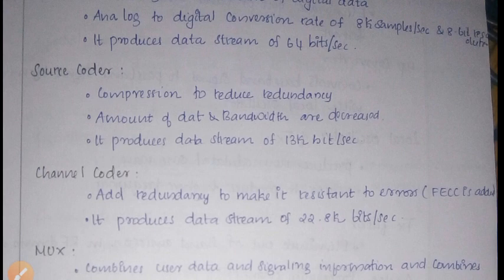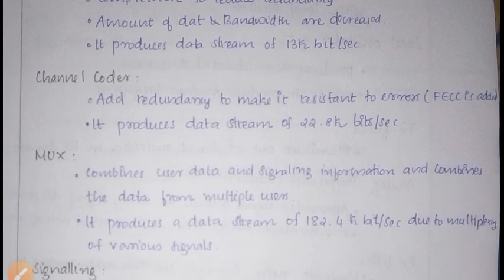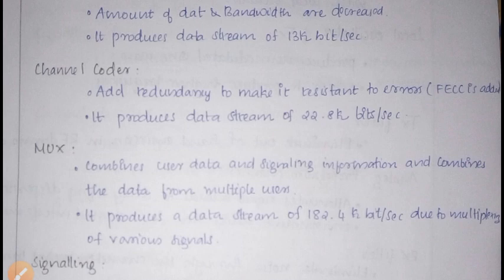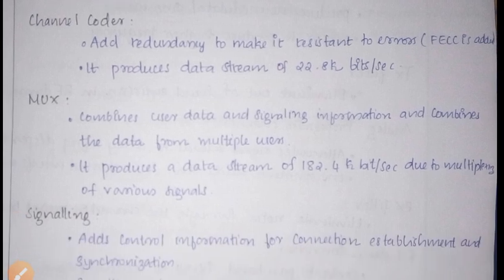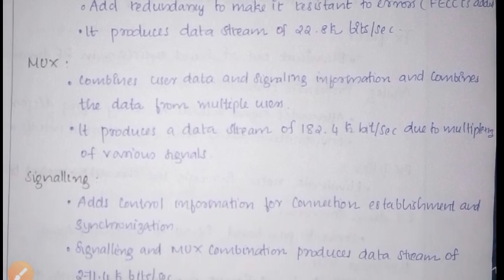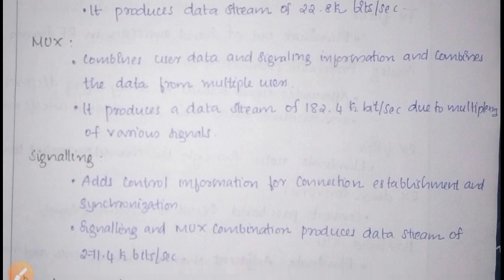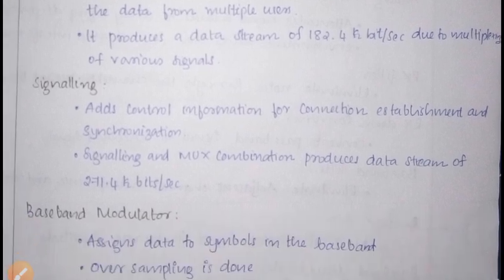22.8 kilobits per second. Then multiplexer, it just combines the user data and signaling information and combines the data from multiple users. It produces a data stream of 182.4 kilobits per second due to multiplexing of various signals. Then signaling, just add the control information for the connection establishment. And synchronization, signaling and multiplexing combination, mux combination produce the data stream of 271.4 kilobits per second.